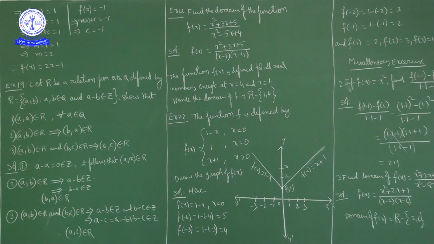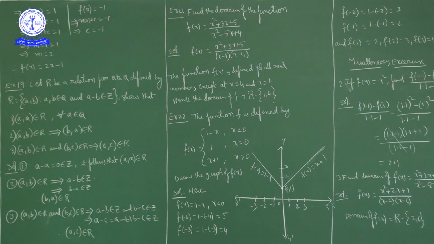These are three important properties: the reflexive, symmetric and transitive properties. Again we will discuss these concepts in 12th standard relations and functions. Here the given question is a relation defined from rational numbers to rational numbers. The relation contains ordered pairs (a, b) such that a and b are rational and a minus b is an integer. Now what we have to prove: (a, a) belongs to R for every a belonging to Q.